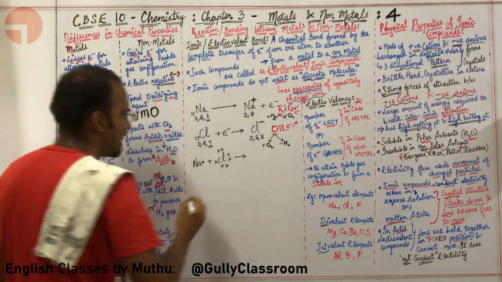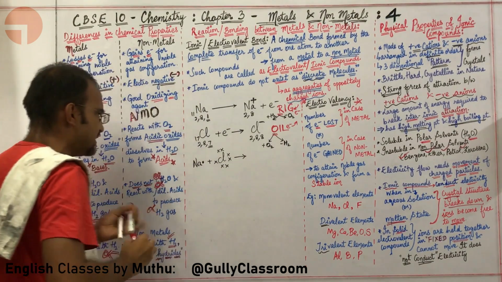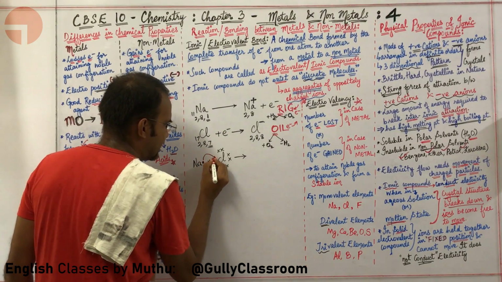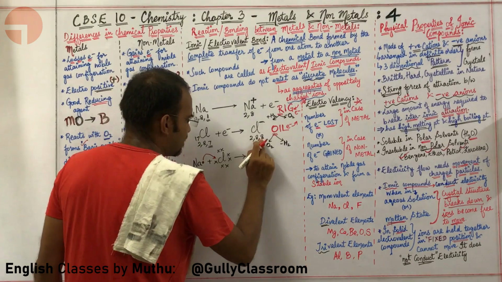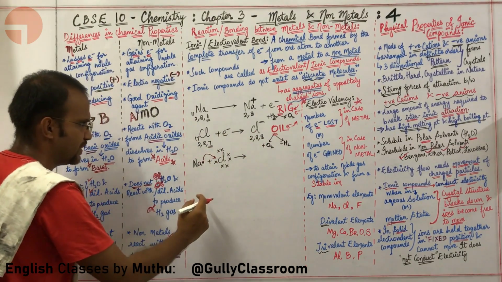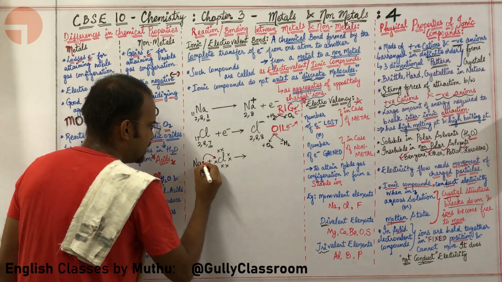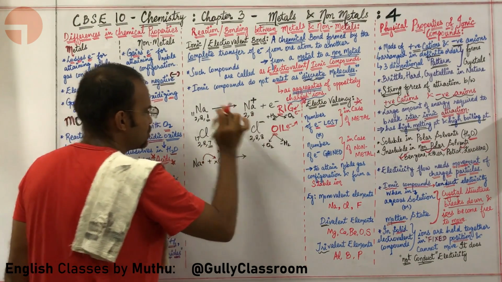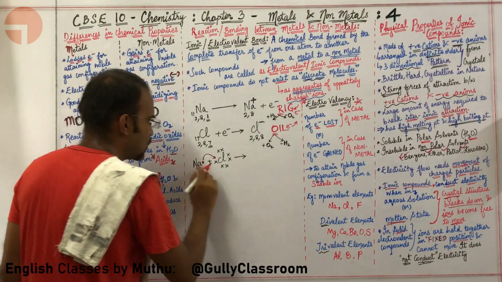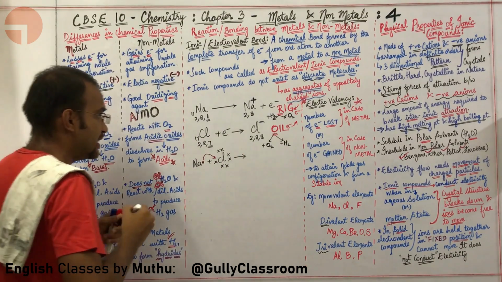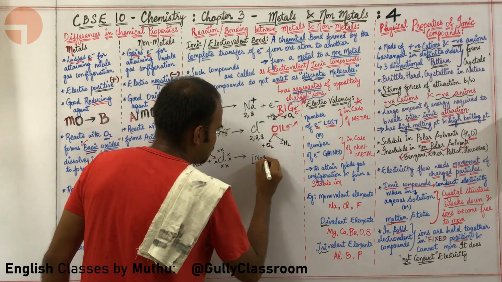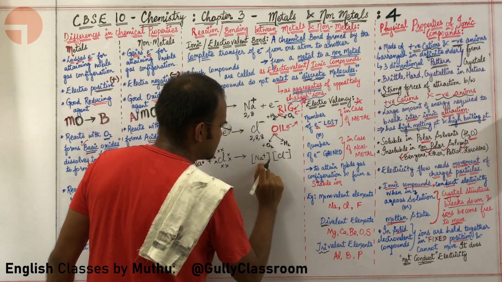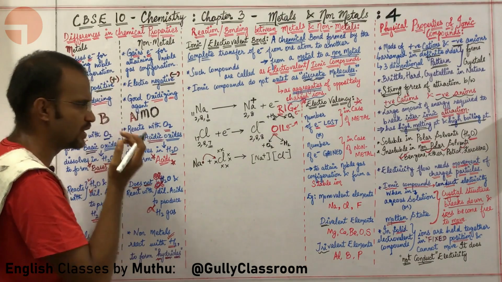Now what is happening? This Cl is trying to take this 1 electron supplied by the sodium over here and forms 2, 8, 8. What configuration? Argon configuration. This sodium is trying to lose the outermost electron and forming noble gas configuration, which is neon configuration. Because sodium is losing electrons, it is forming Na plus. What about this, sir? Chlorine is gaining electrons, so it is forming Cl minus.